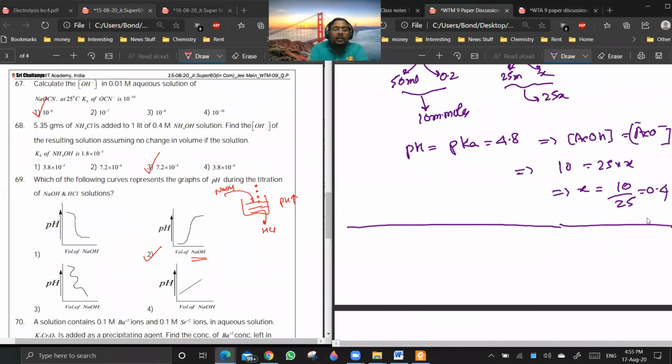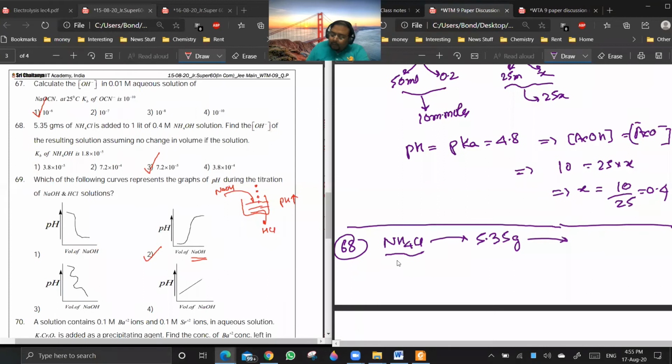You see, it is saying 5.35 grams of NH4Cl was added to 1 liter of 0.4 molar NH4OH. You have to find the pH of the solution, basically the pOH of the solution. So first you check how much NH4Cl we have added. 5.35 grams of NH4Cl.